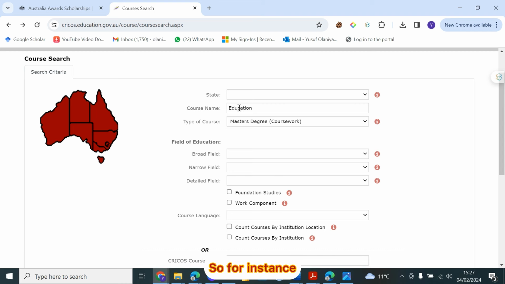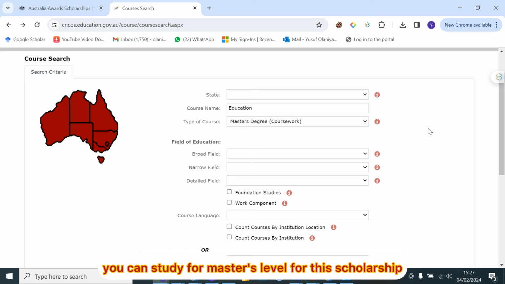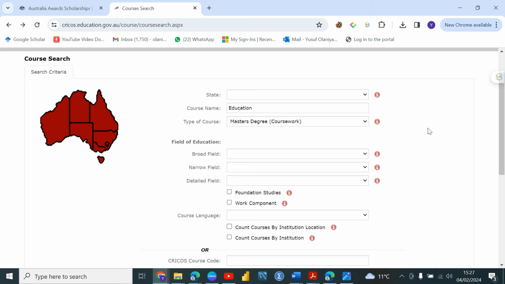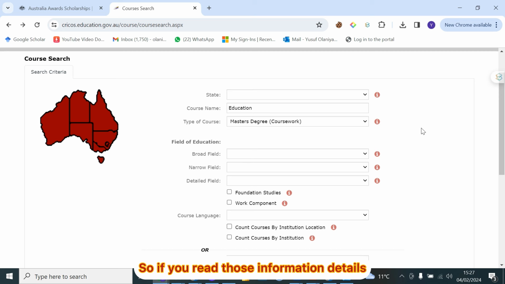So for instance, I choose education, and type of course I choose master's degree, because for Africa you can study for master's level for this scholarship. If you read those information details that I skipped the other time, for Africans you can apply for masters, either masters of research or masters by coursework. So I just decided to select masters degree here by coursework, and I put course name and I put education.